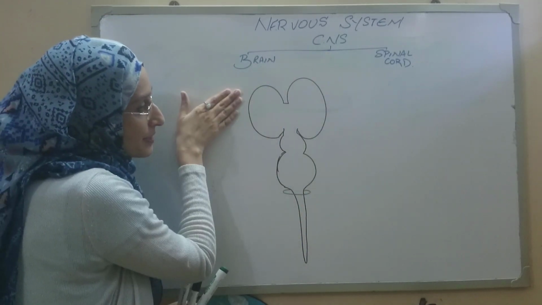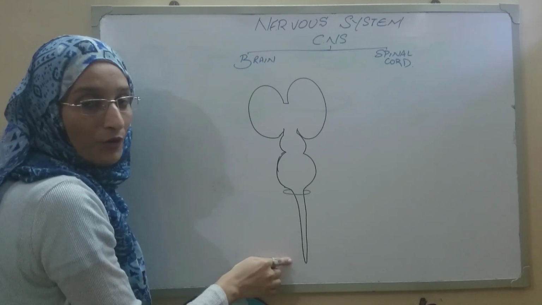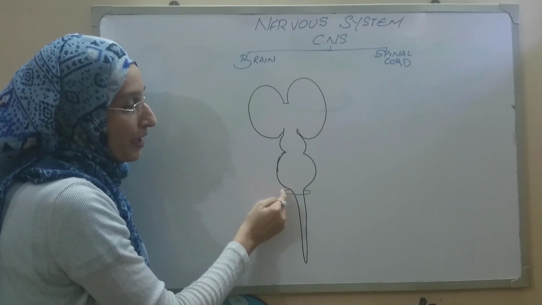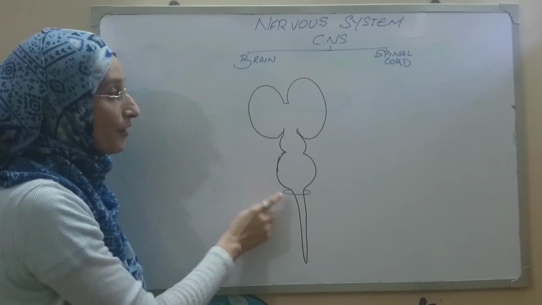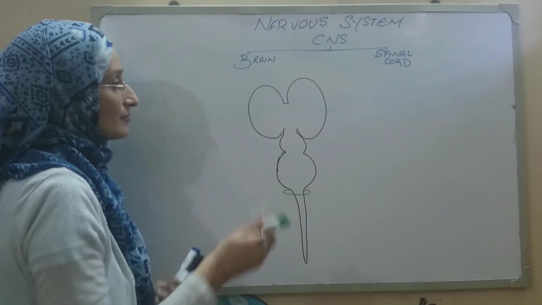The central nervous system is composed of the brain and the spinal cord, and the part which separates the brain and the spinal cord is the foramen magnum. Don't forget about that.